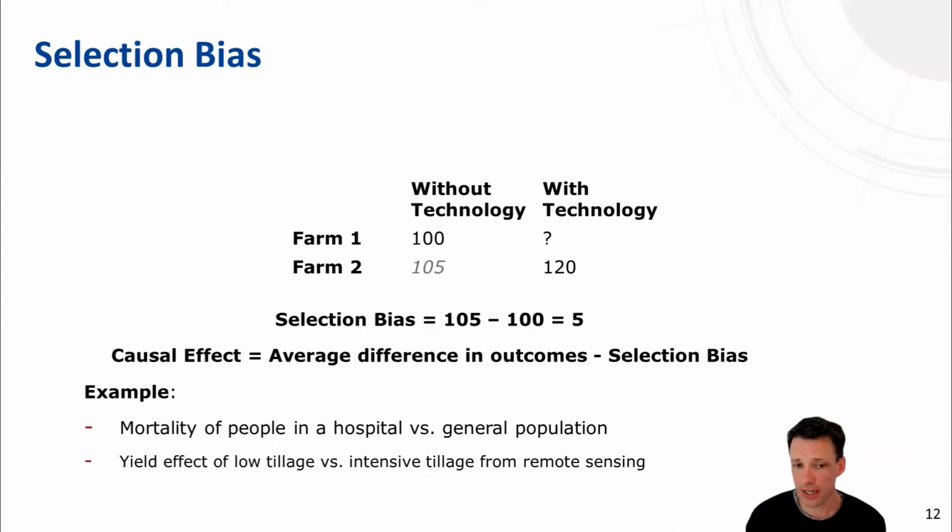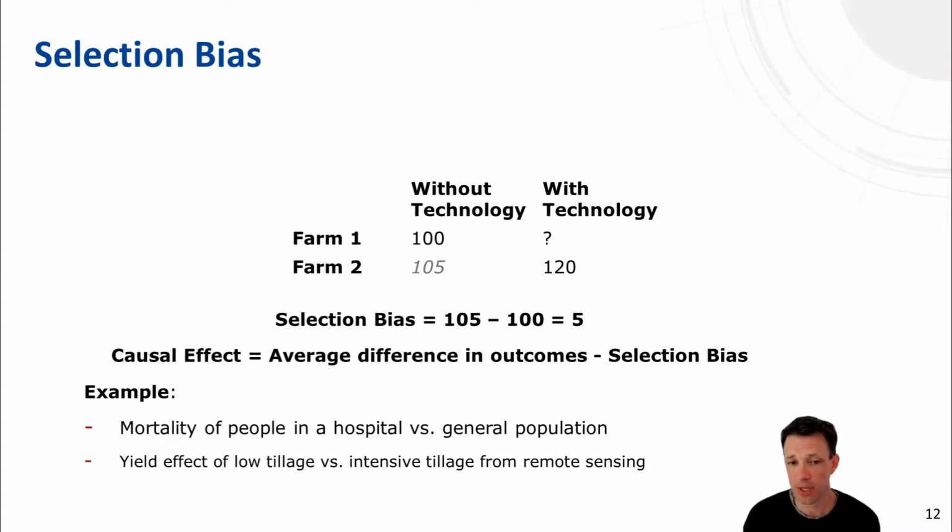Where we might have identified tillage status from remote sensing, and also yield effects from remote sensing, and we would want to derive the causal effect. Can we simply calculate the yield difference between low tillage and high tillage fields? Well, probably we can, but here we also need to worry about selection bias, in the sense that farmers apply certain technologies on fields that are different to fields where low tillage application is less likely.